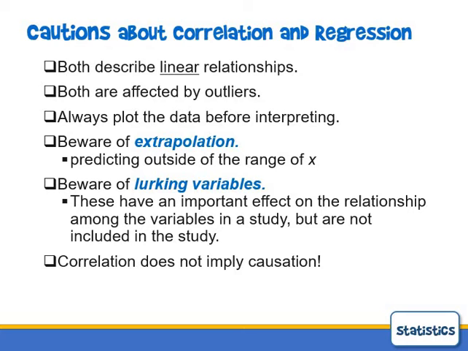Both of them are affected by outliers, as we just looked at, and we saw that correlation is greatly affected by outliers. So always plot your data before making an interpretation. You might get a really strong correlation and think you have a strong linear relationship, but you look and see that it's really just because you have one outlier that's causing that. So always make sure you look at your data before you make an interpretation.